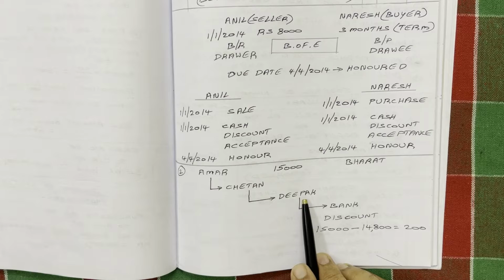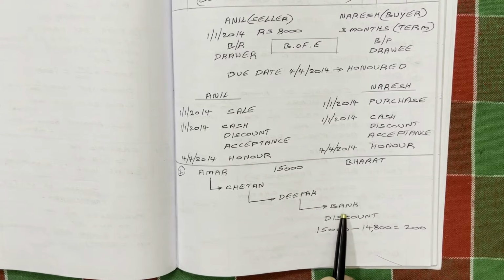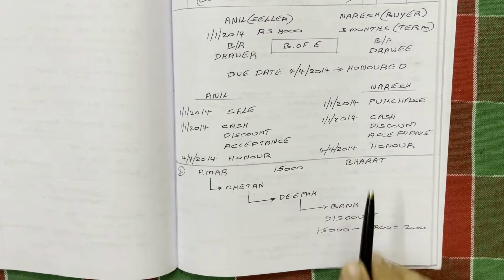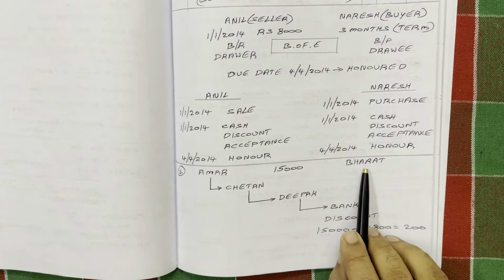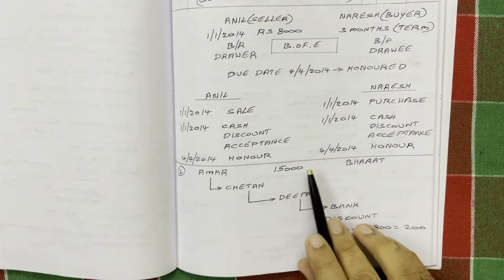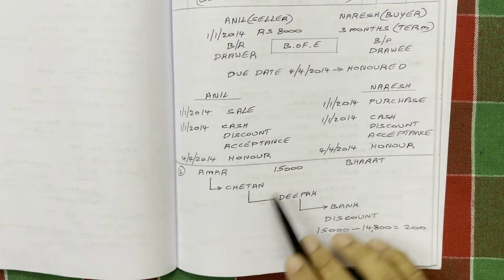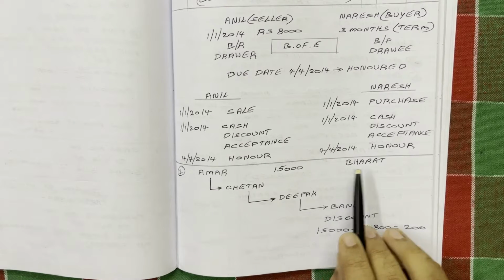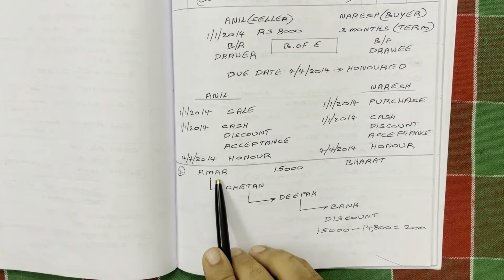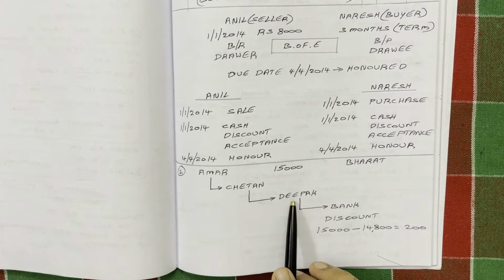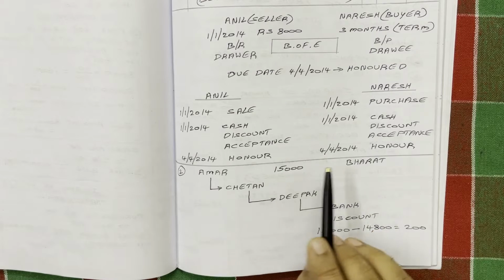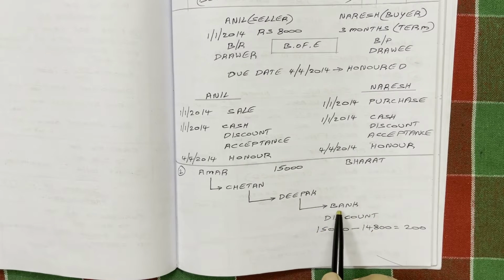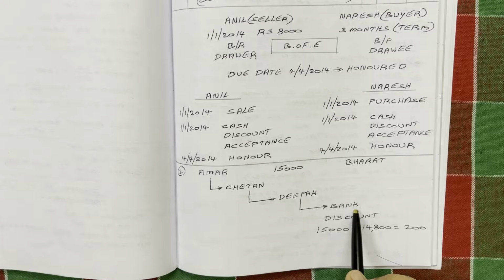On the due date, the bill is with whom? Bankers. So the bank went to Bharat, presented the bill, and Bharat honored the bill. Bharat paid 15,000 rupees to the banker. So this is the question. Now he is asking us to prepare journal entries in the books of all the parties. So in Amar's books, Chetan's books, Deepak's books, and Bharat's books, we have to prepare the journal. In the bank's books, we need not prepare any journal because bank accounts are a separate topic. It doesn't come under the bills of exchange topic.